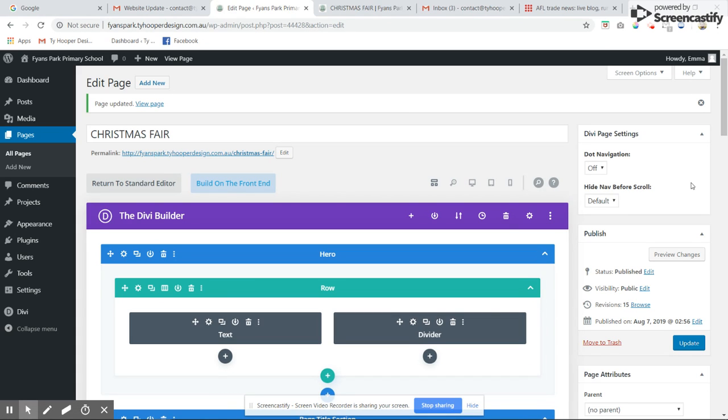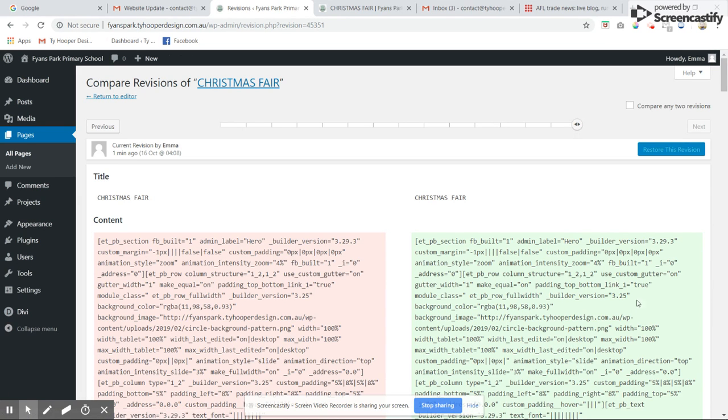And the good thing about this is if we've made a mistake, if we've accidentally deleted something, we can go to revisions here, browse, and if you hover up here, we can look at the revision we made a minute ago, or 3 hours ago, or it goes back. So if we've made a mistake and we want to go back to how it was, we can just go back to 3 hours ago and restore this revision.